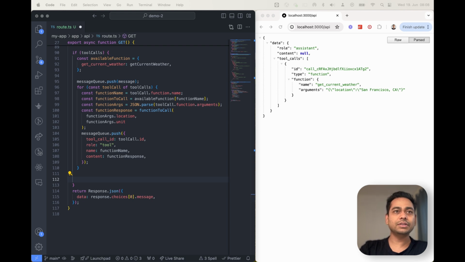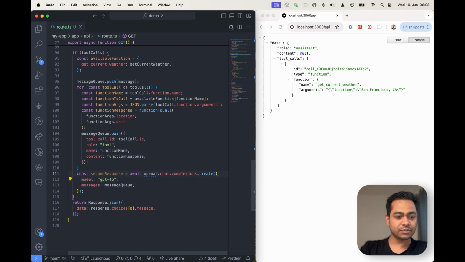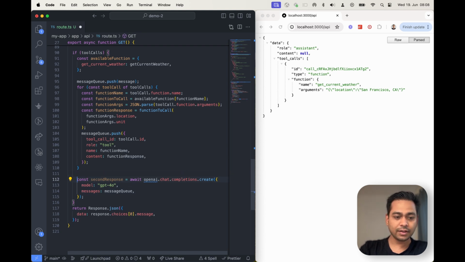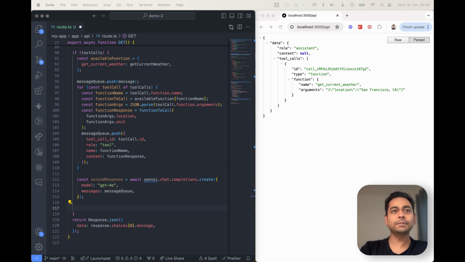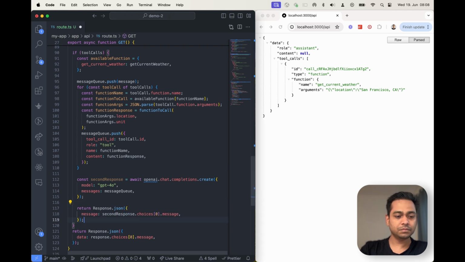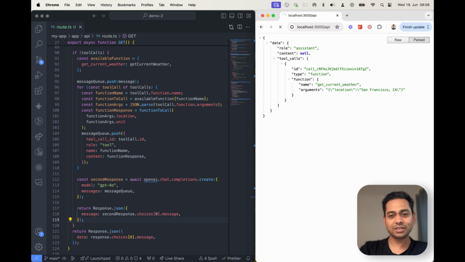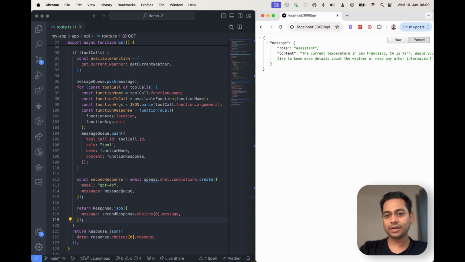For example, I can just call OpenAI for my second response, and here I'm passing GPT-4o the message queue again, right? And I can just send this response back. There, right? Now let's look at the response. Here, the current temperature in San Francisco is this. Would you like to know more information, detail about whatever, blah blah blah, right?